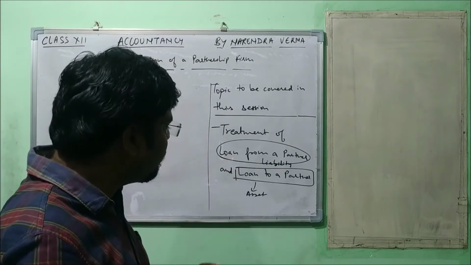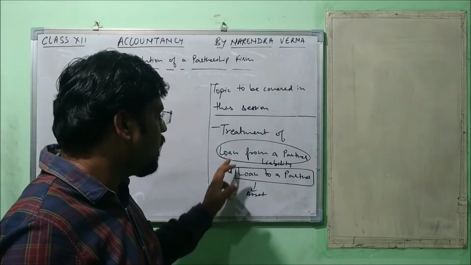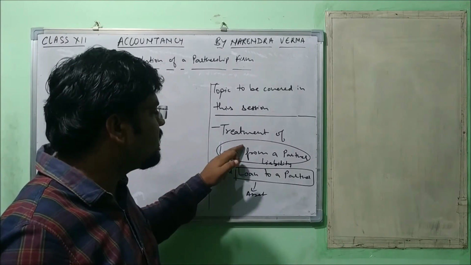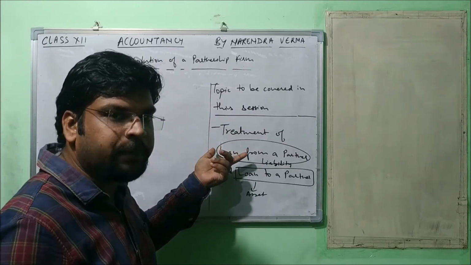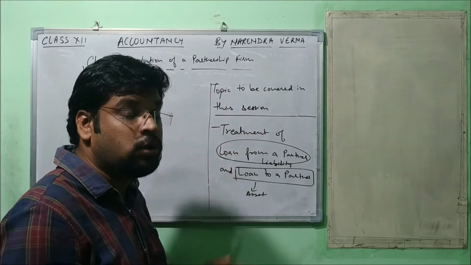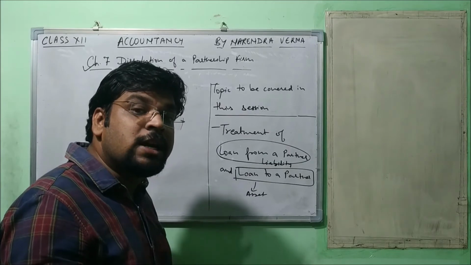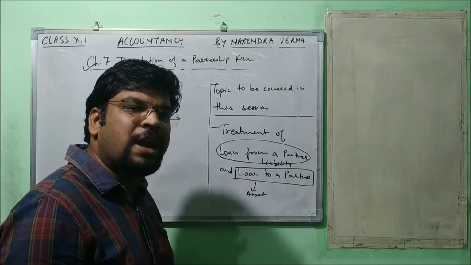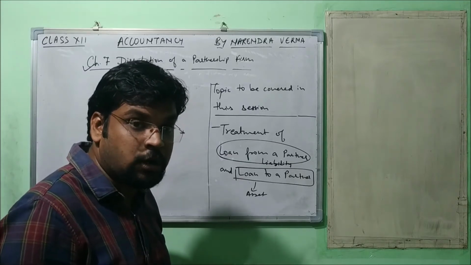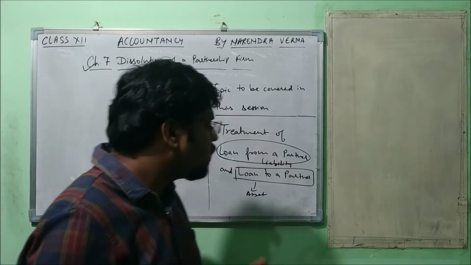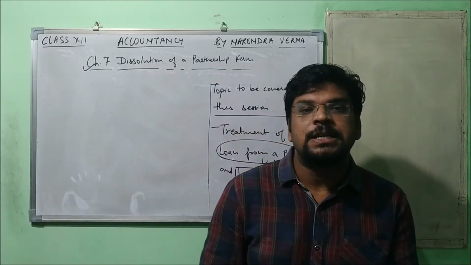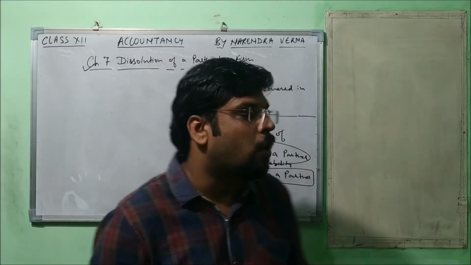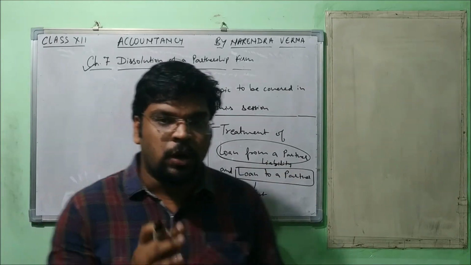Understood? So very first, don't get confused between these. One is loan from a partner and another is loan to a partner. Often it is mentioned like partner's loan. Here we are talking about partner's loan, not their relatives' loan, whether that relative is wife, son, or any other relative, or even a friend. Understood? Now let's move on. Try to understand the different cases of treatment of loan from a partner first, and then we'll talk about loan to a partner. Alright then, let's start.